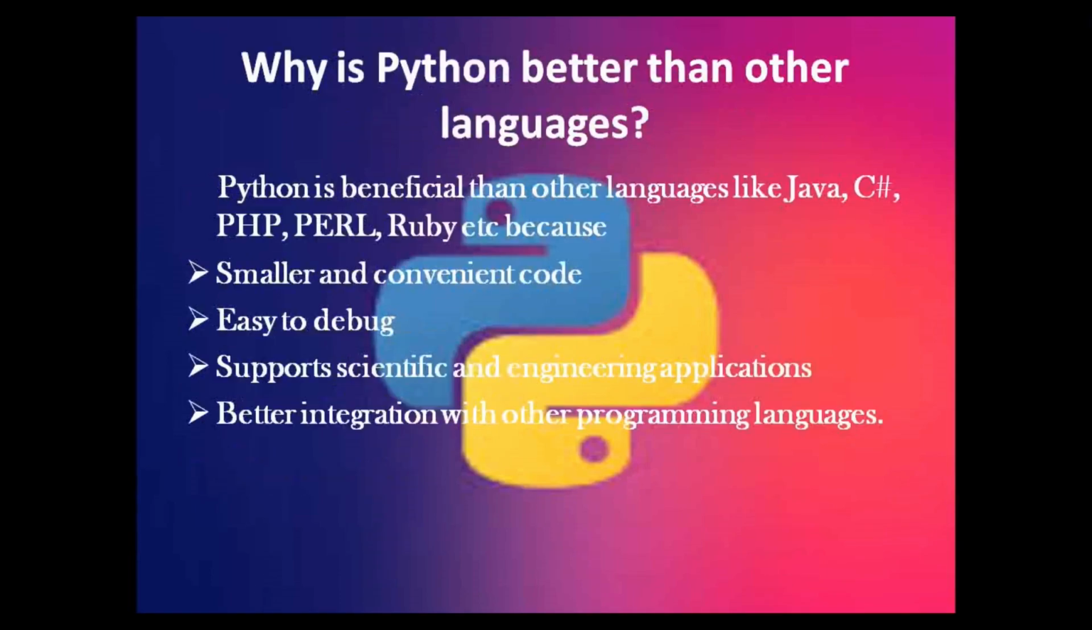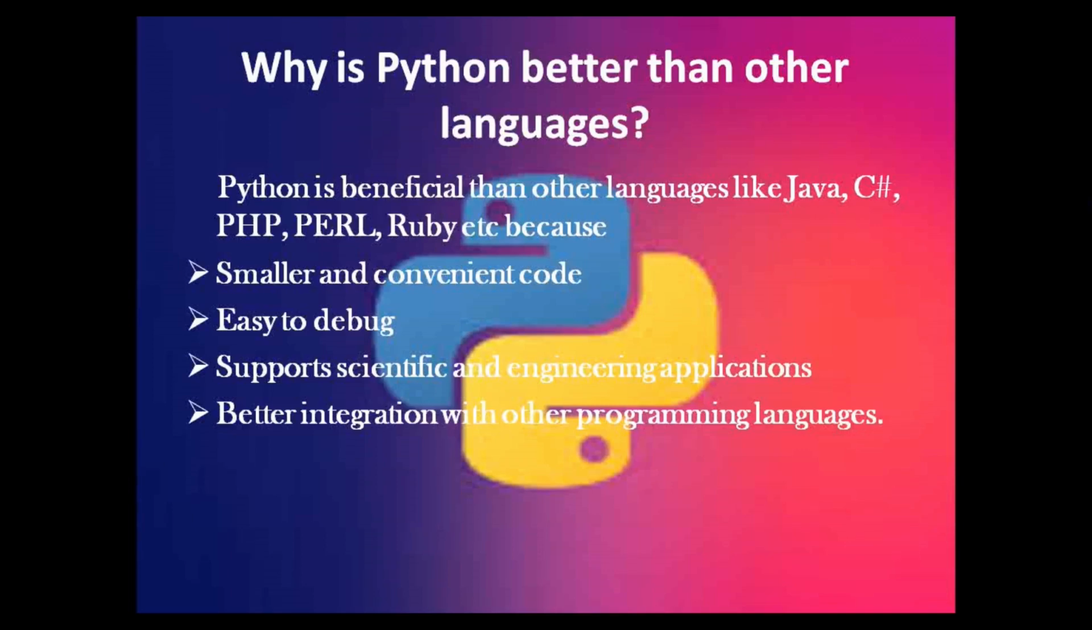Now let us see why Python is better than other programming languages. So there are a number of programming languages, as I told you, which can be used for web development, for automation, for games development. How is Python different from these programming languages like Java, C Sharp, PHP, Perl, Ruby? These are very popular languages, but then why is Python better than them?